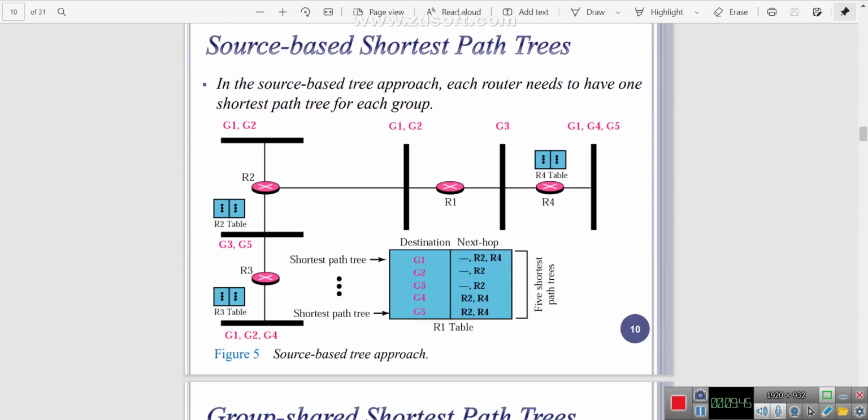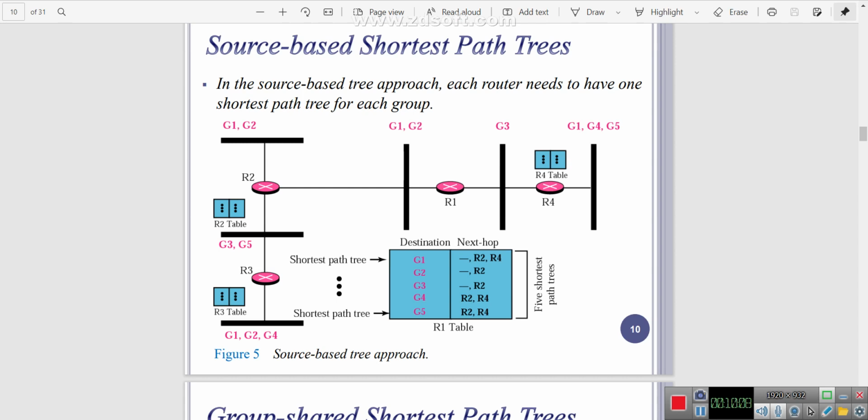Source based shortest path tree. In this source based shortest path tree, each router needs to have only one shortest path for each group. That is what they are mentioning here. A source is the place where we initiate sending the data.